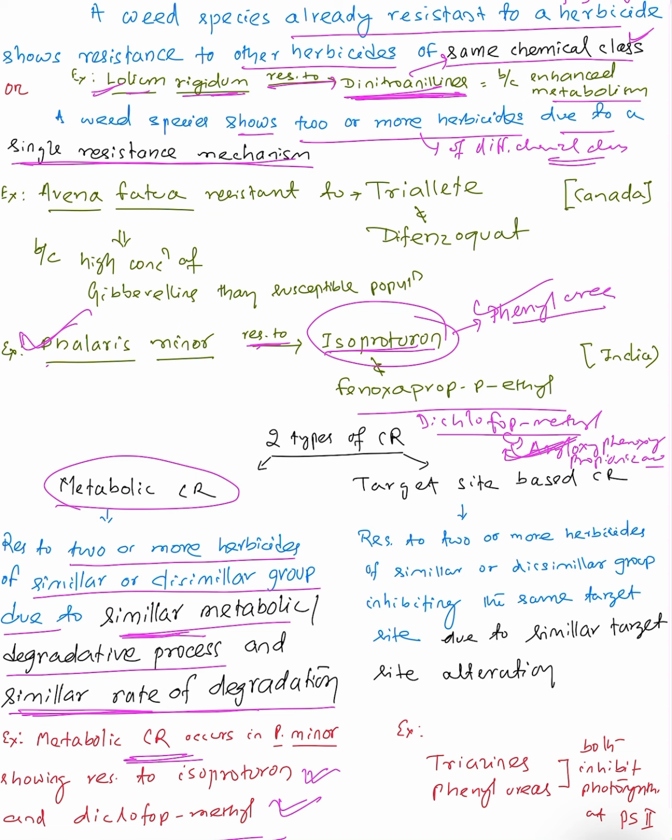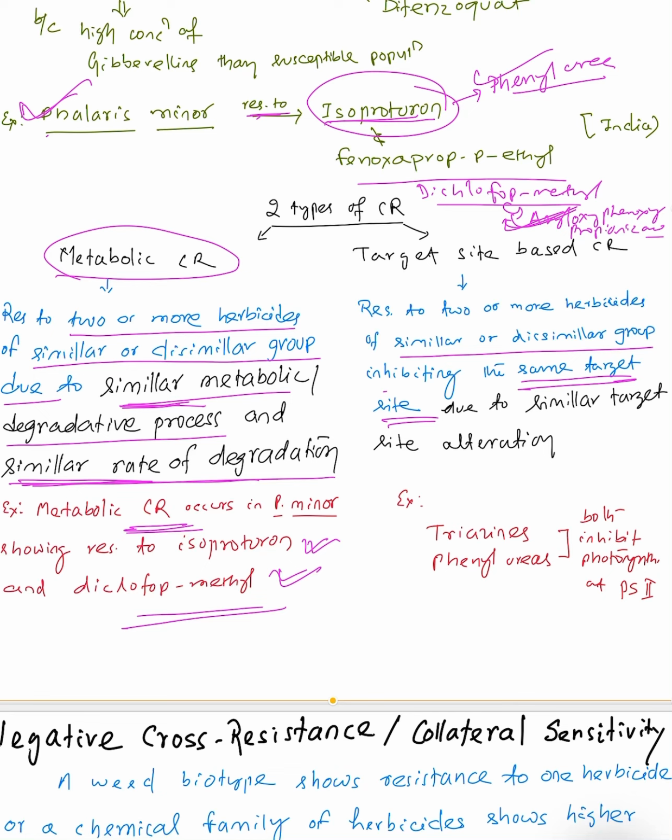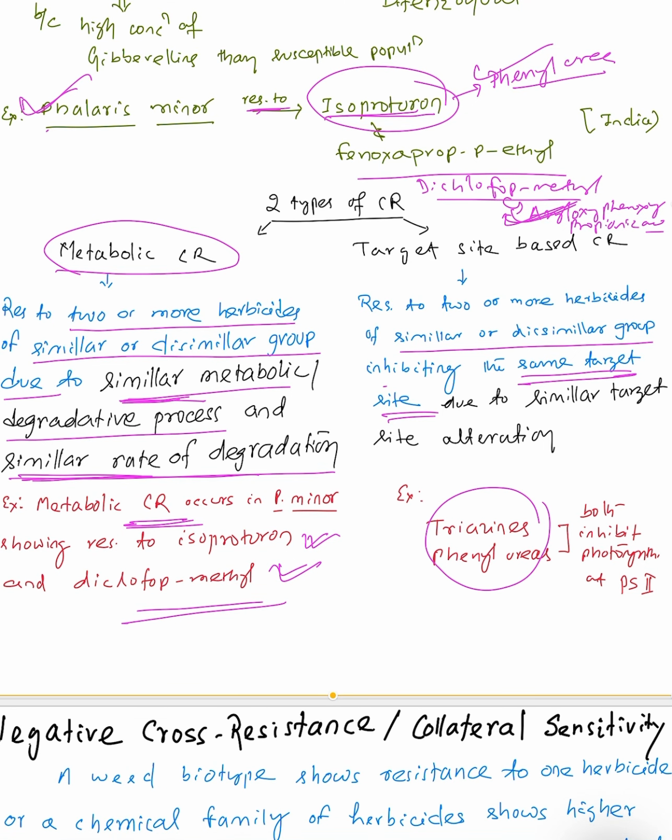Okay, and coming to target site based cross resistance, here resistance to two or more herbicides either of similar or dissimilar group inhibiting the same target site. That means the herbicides which have a similar target site, suppose triazine, phenylureas, you can say uracil, all these herbicides inhibit photosynthesis at the PS II site. So as the site of action of these herbicide groups is the same, hence these will develop cross resistance.